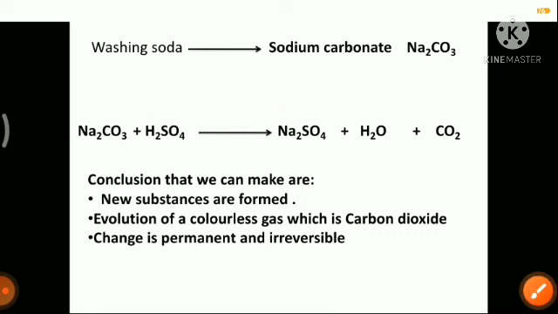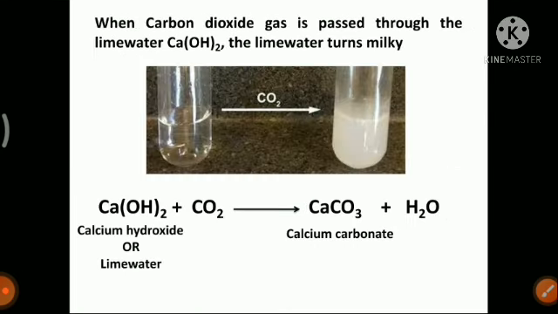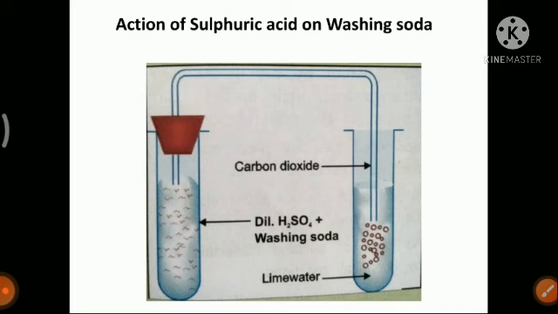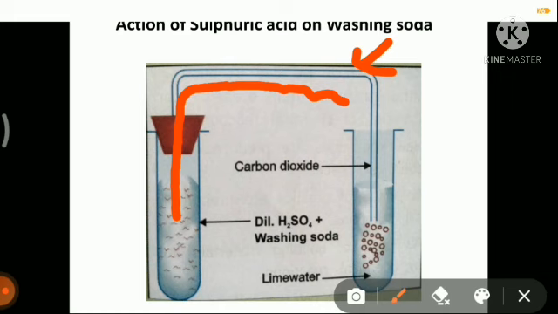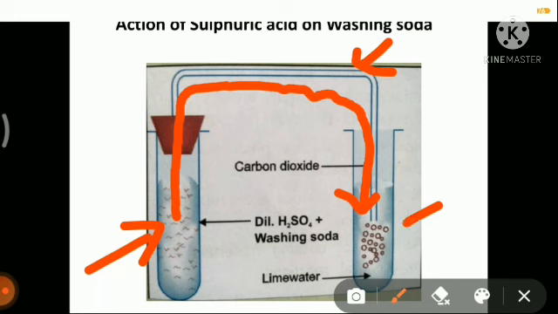Okay, so now from this reaction you got carbon dioxide. That carbon dioxide you can use to turn lime water milky. So in this slide you see we have a tube here. The carbon dioxide coming out of this test tube will pass through this pipe and will go into this other test tube, and this test tube has lime water.